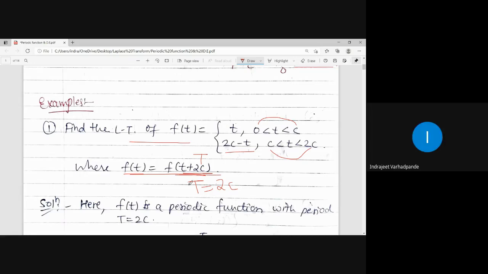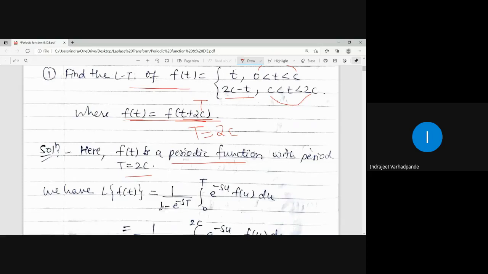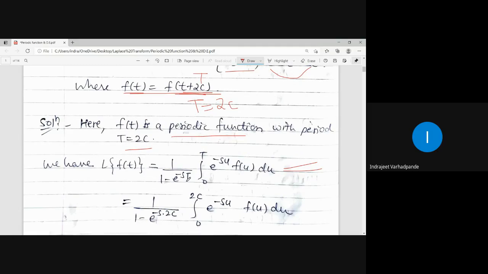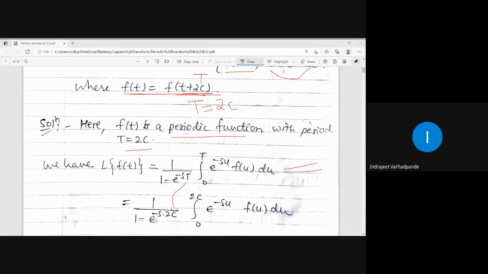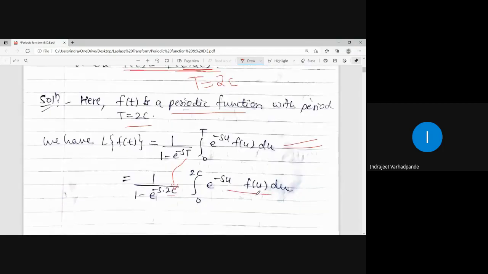Completed. So I identify that it is a periodic function with a period 2c. So what is the Laplace of such kind of function? Laplace of f of t is 1 upon 1 minus e to the power minus sT into the integral 0 to T. This is the formula we have seen. So just put the value of T. What is T? T is 2c. So 1 upon 1 minus e to the power minus s into 2c, integral 0 to 2c e to the power minus su f of u du.